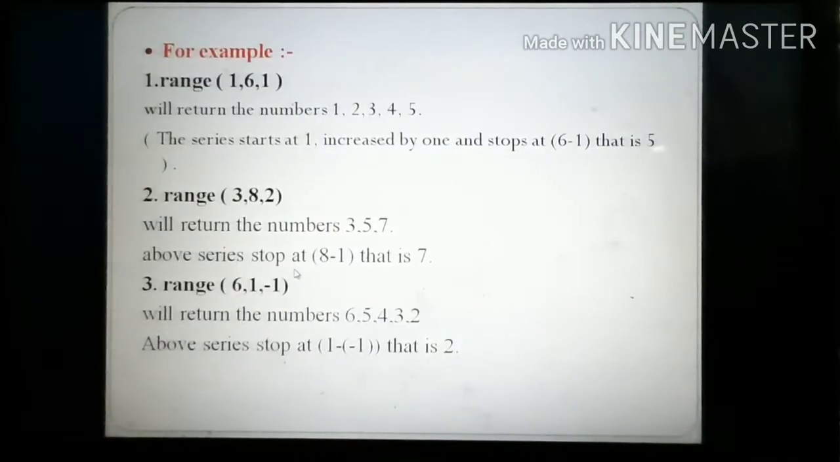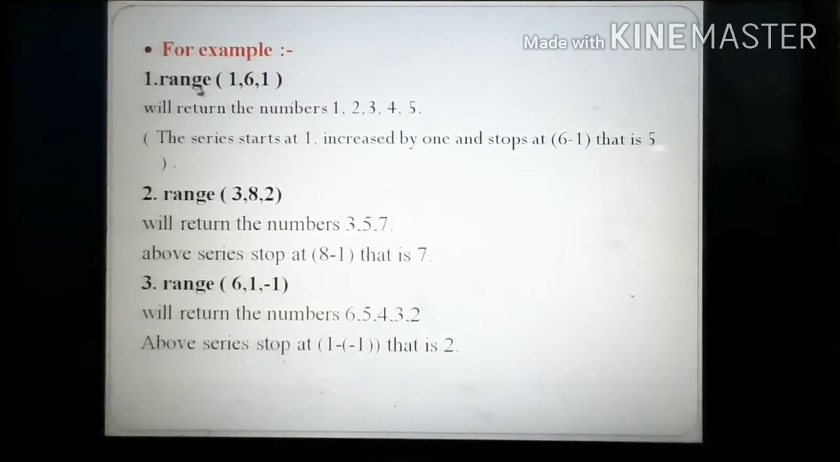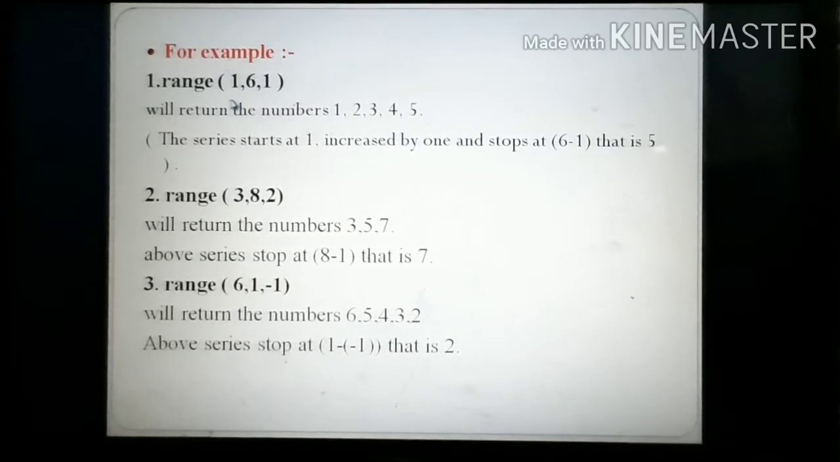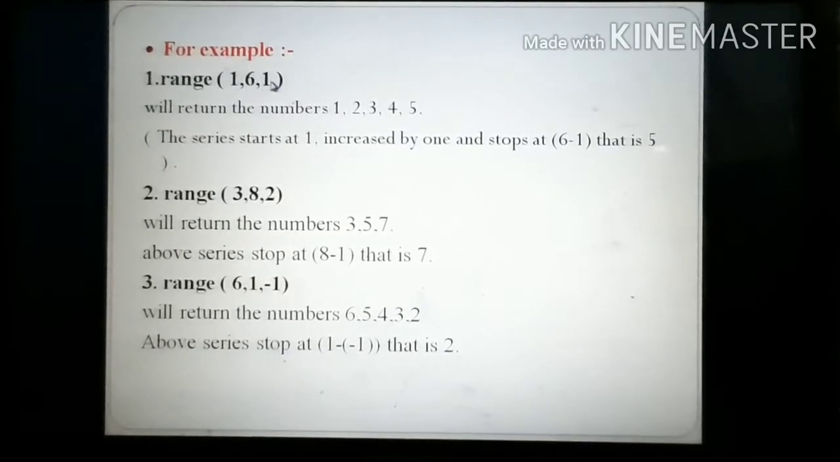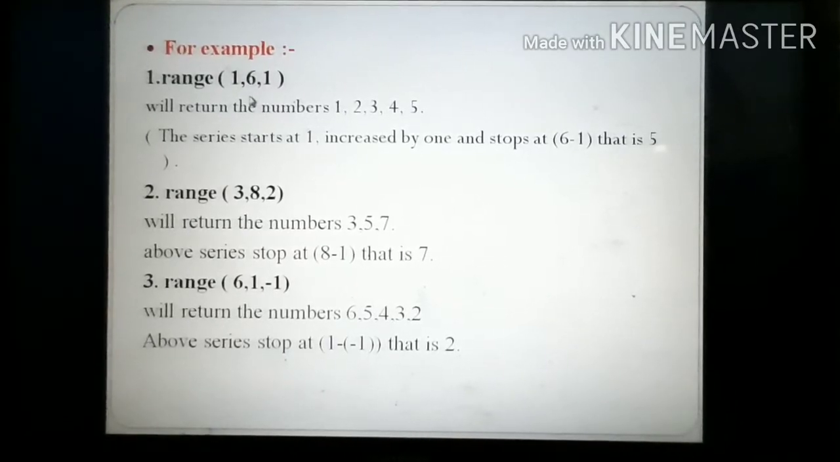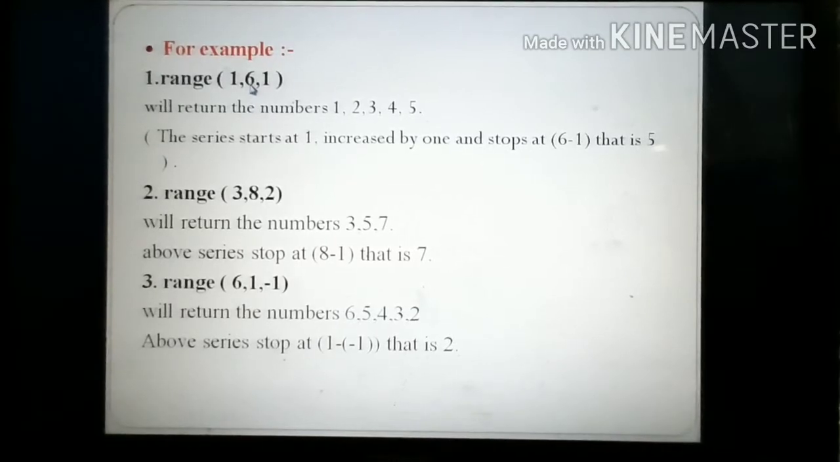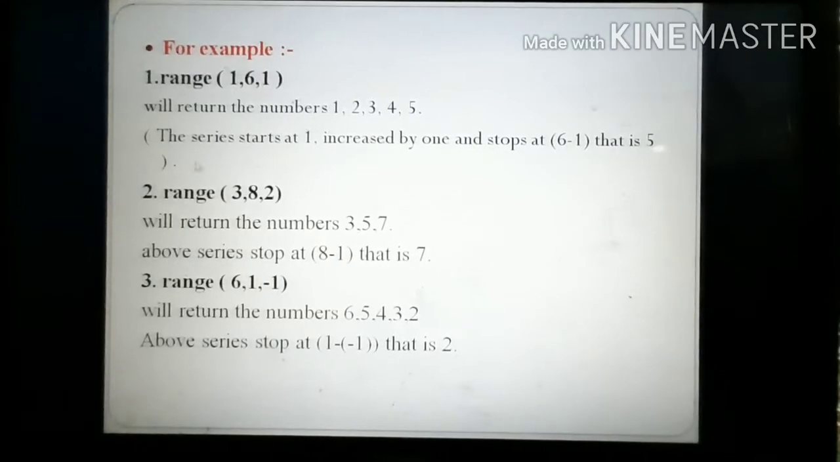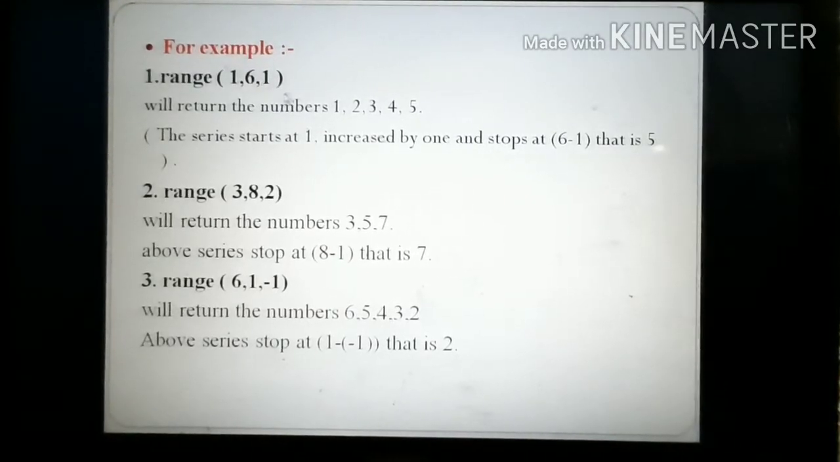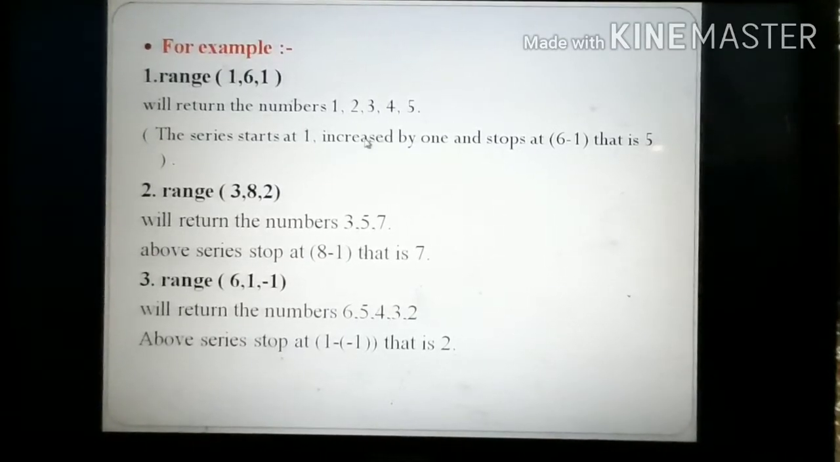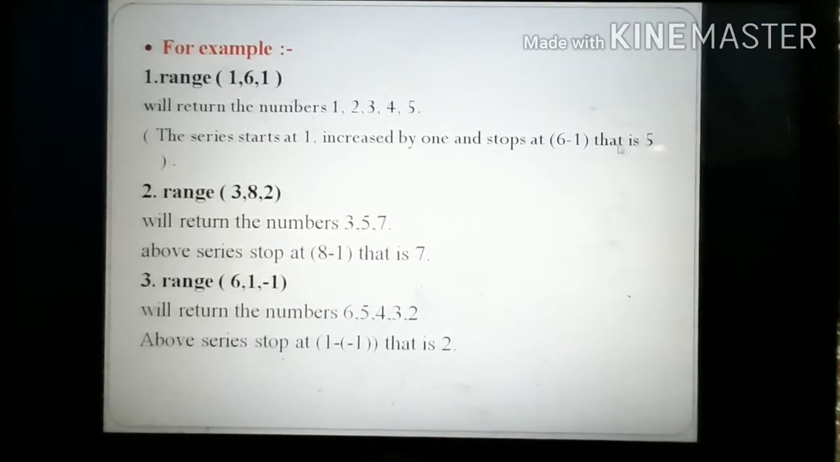A few examples for the range function are as follows. First one is range. In the brackets you write the 3 types of arguments: start, stop and step. Here our series will start at 1 and stop at, what is the formula to calculate the stop? Stop minus 1. Stop is 6 minus 1, that is 5. The series starts at 1, and the increment, this is the step, is by how many numbers the series will increment. The series will increment by 1 and stop at 5. So this is the example for the range function.